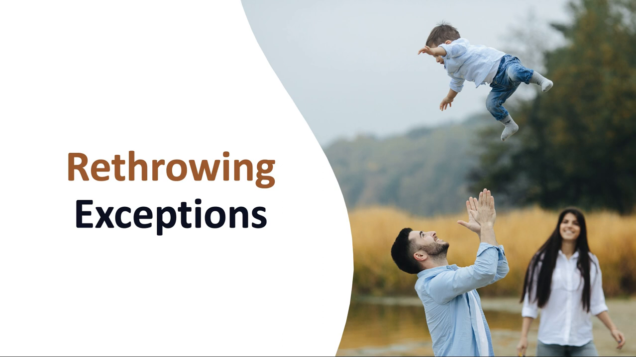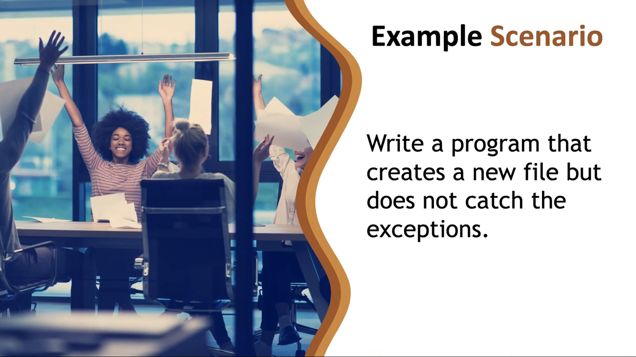If your method has code that has the potential of throwing an exception, you must either catch that exception or rethrow it. When your method throws it, it is assumed that the exception will be caught and handled or rethrown by any calling methods. Let's look at an example where we're going to write a program that creates a new file but does not catch the exceptions.